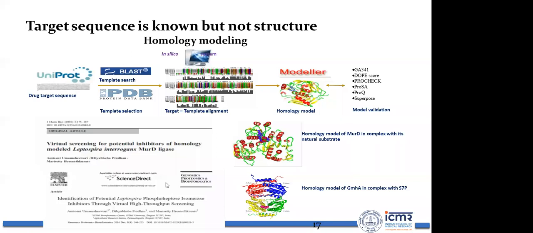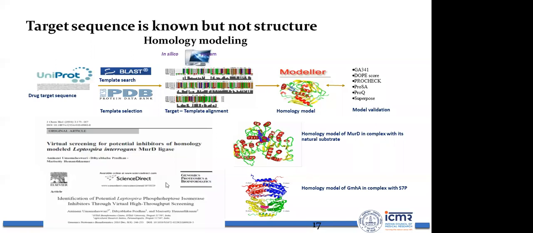Protein structure can be modeled through three methods: homology modeling, threading or fold recognition, and the ab initio method. Out of all three approaches, homology modeling is the most widely used, mainly because it depends upon a similar structure. You are designing the structure based on a known or similar structure, so it is more likely to give a better result compared to the ab initio and fold recognition methods.